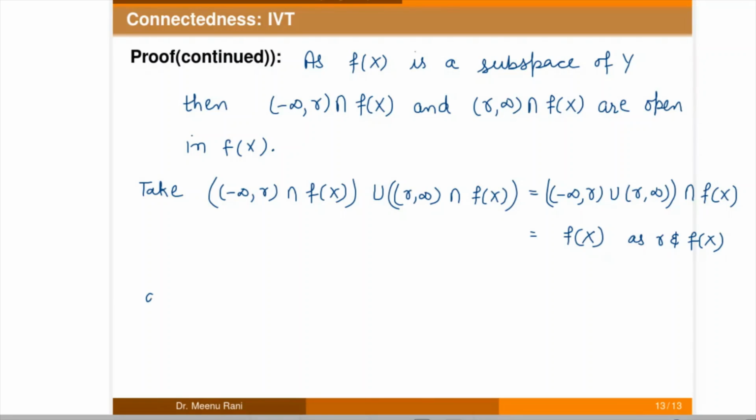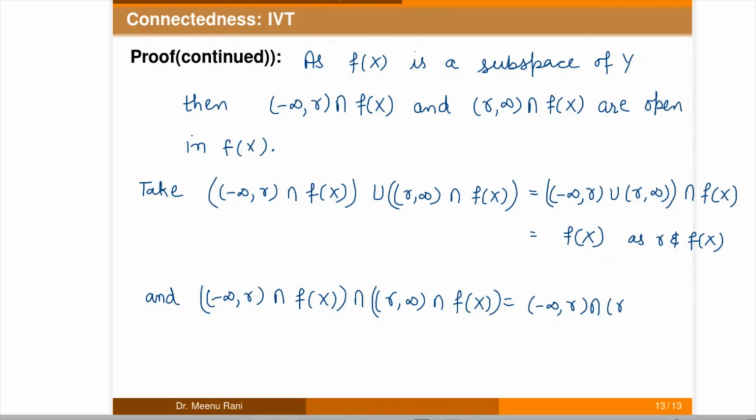If we take the intersection of (minus infinity, r) intersection f(X) with (r, infinity) intersection f(X), it is (minus infinity, r) intersection (r, infinity), intersection f(X). It is empty because these are disjoint intervals.